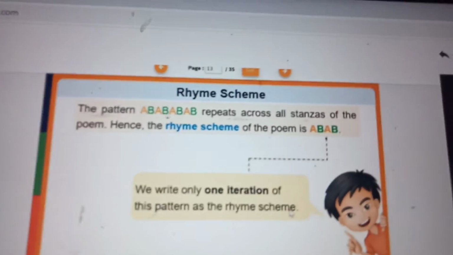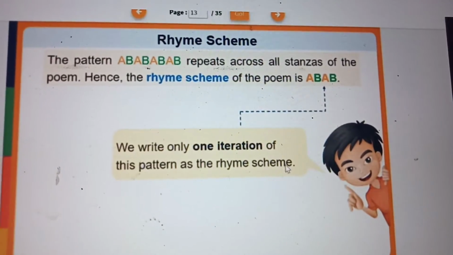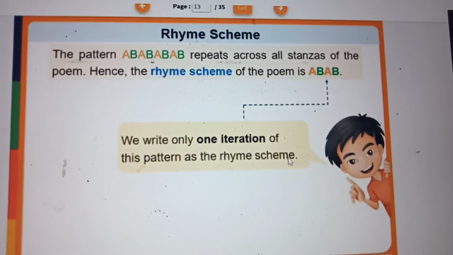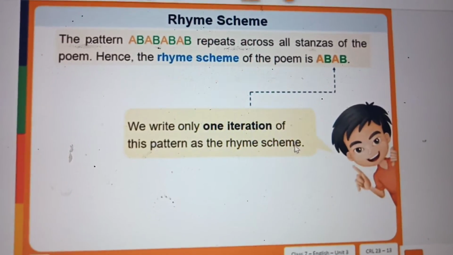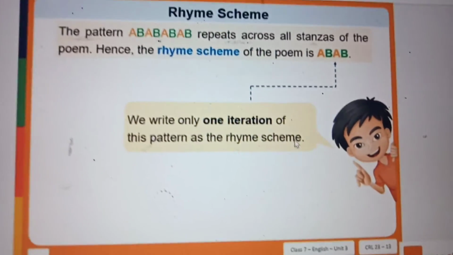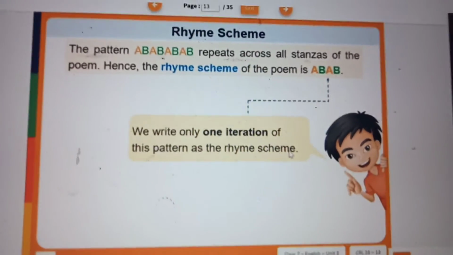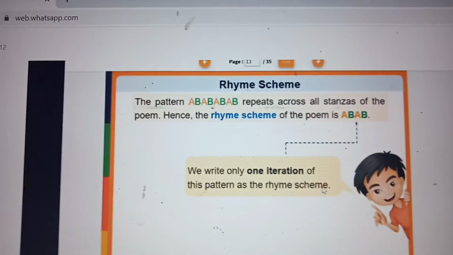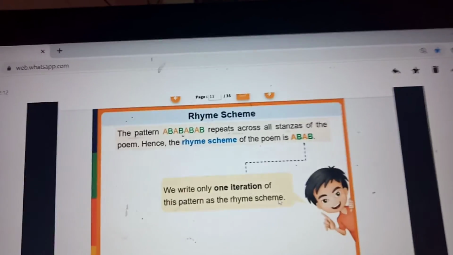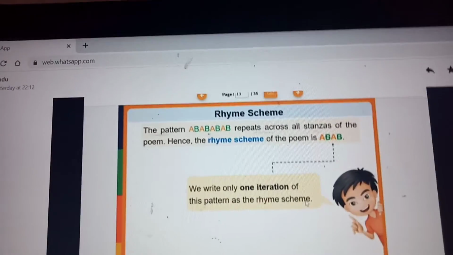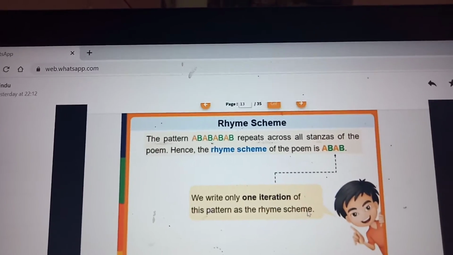So the pattern, how you are naming it, is AB, AB, AB like that. You don't need to keep writing AB, AB, AB. Across all stanzas of the poem, hence the rhyme scheme is AB, AB. Repeating once is enough. Write only one iteration of the pattern. You know AB is followed by AB. So AB, AB, one repetition is enough. Once you write it AB, then that is called the rhyme scheme.